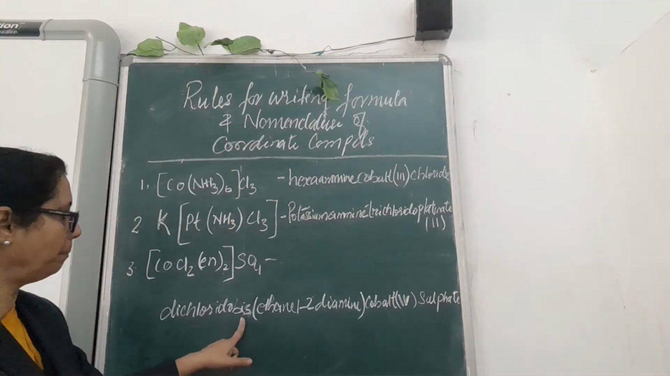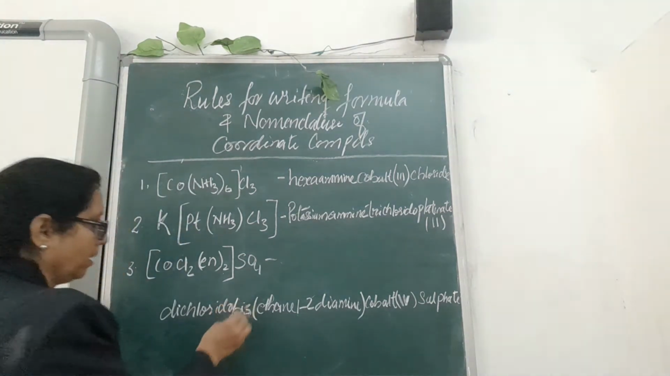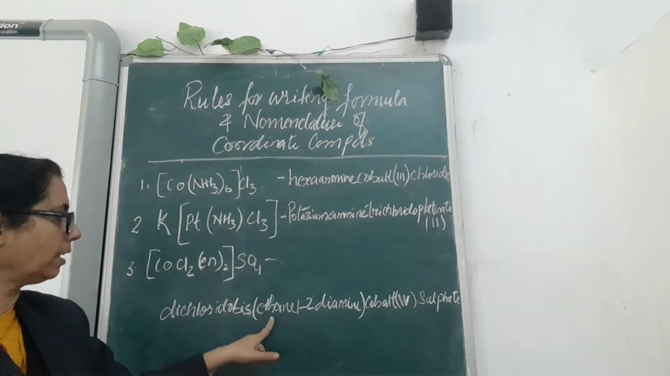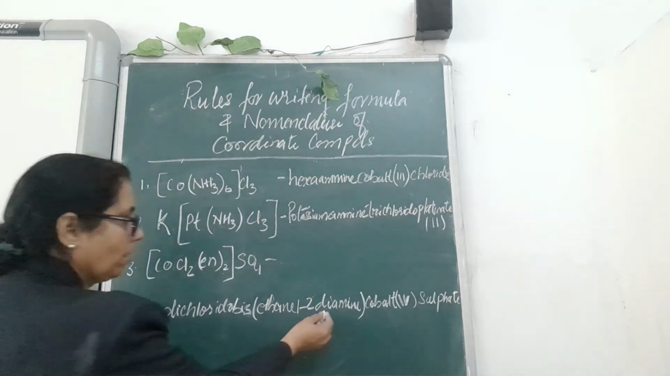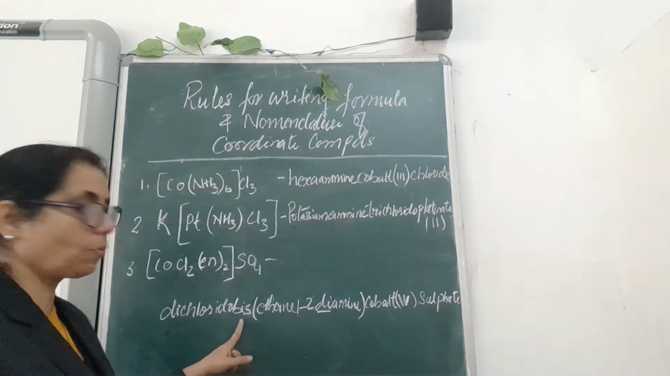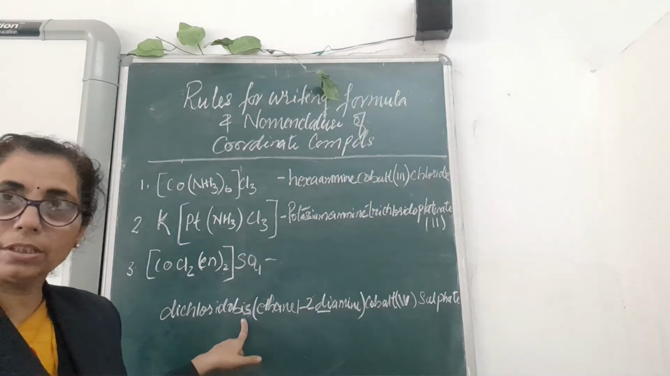Here we will write down the bis. Bis for the 2, this 2, bis. Then in bracket, ethane 1,2-diamine. Because once this word di is already coming here, you cannot use it twice here. This is also the rule coming in that.